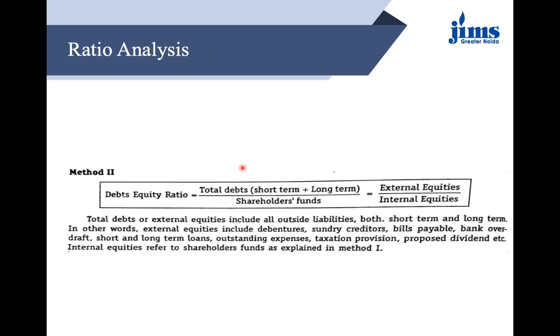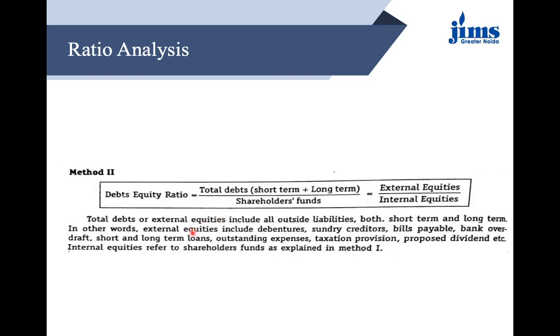The second method we have here, in the numerator there is a difference. The denominator would remain the same. In the numerator, we will be considering the total debts, that is your short term as well as the long term. In other words, we can say the formula can also be written like this: external equities upon the internal equities. So total debts or external equities will include all the outside liabilities, may it be short term or long term. All would be considered.